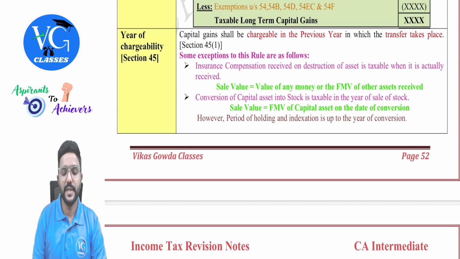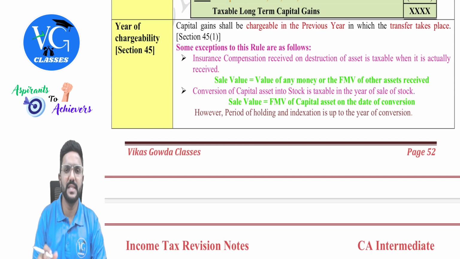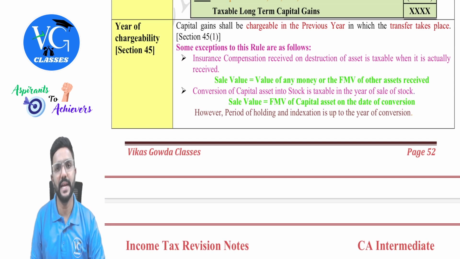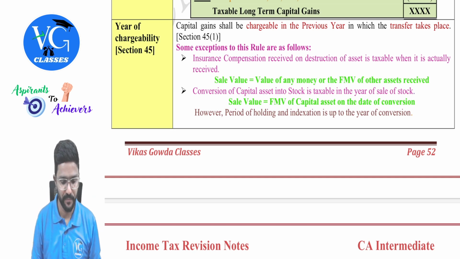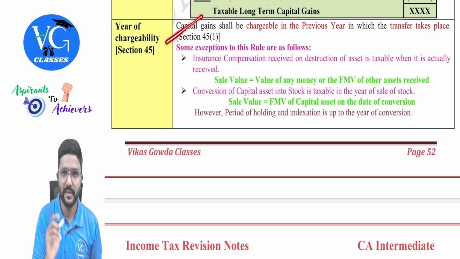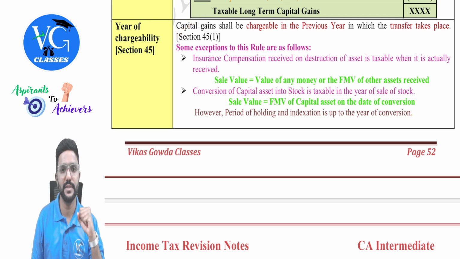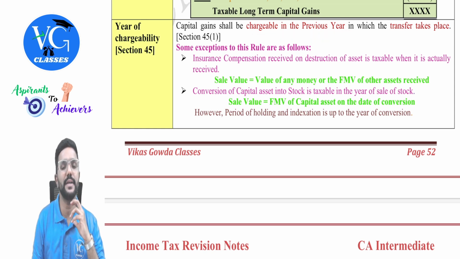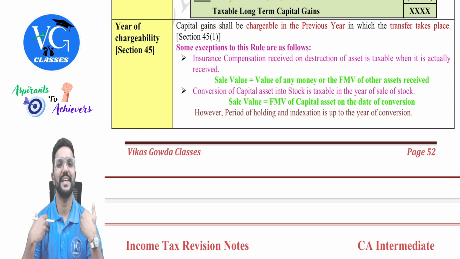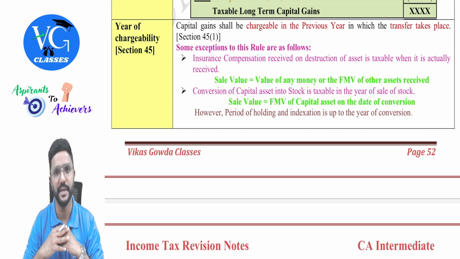Next. So section 45 we already learned, which is a charging section for the capital gains head, but there are a few exceptions for it. What are those? We will see, guys. See, the general rule here, as per section 45 subsection 1, is capital gains shall be chargeable in the previous year in which the transfer takes place. Normally, the transfer will take place during our previous year, guys. That is 25-26, and we will be computing the capital gains on it.